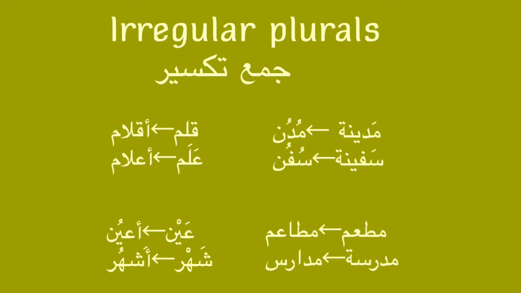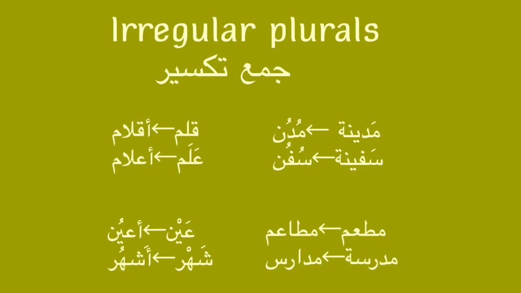And also the first letter will take a sukoon instead of a fatha, as you can see. So, qalam, aqlam, we add two alifs, one in the beginning, one after the second letter, and the first letter will be a sukoon. So, qalam, aqlam, alam, which means flag, it becomes a'lam, flags.